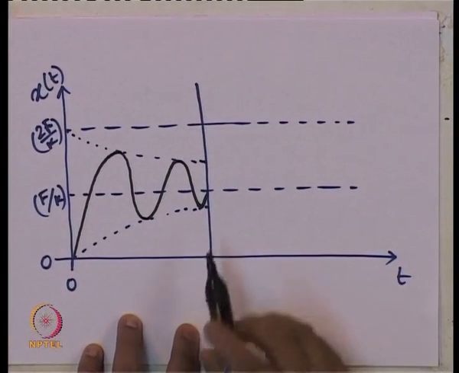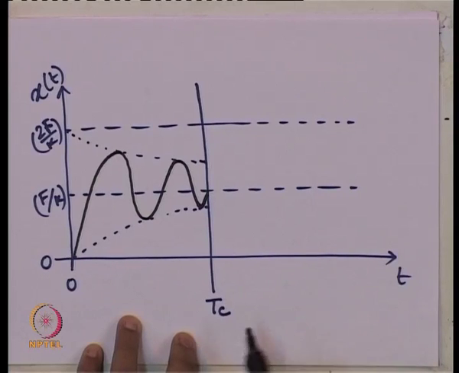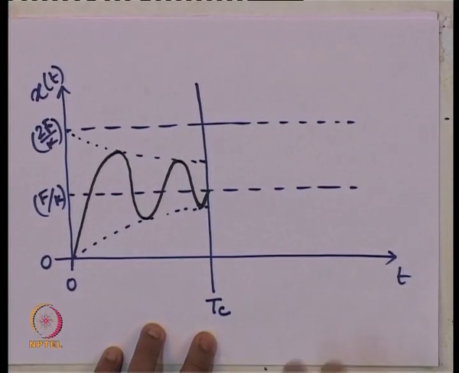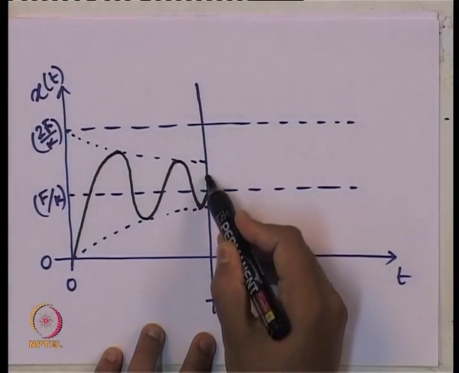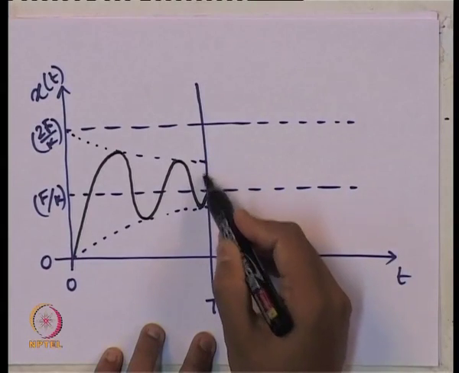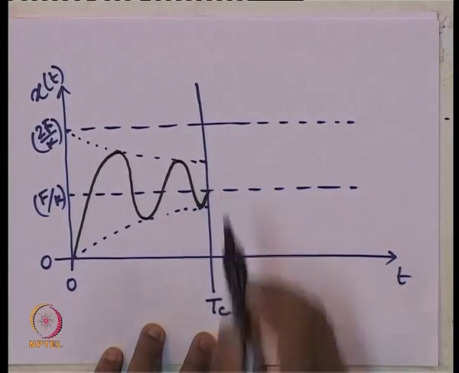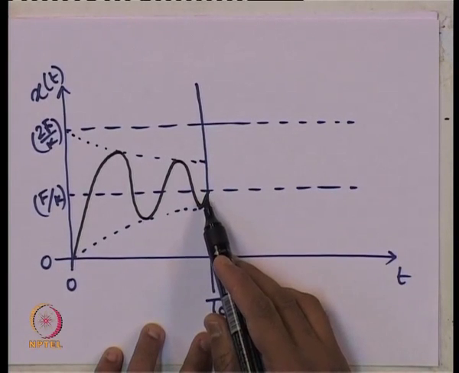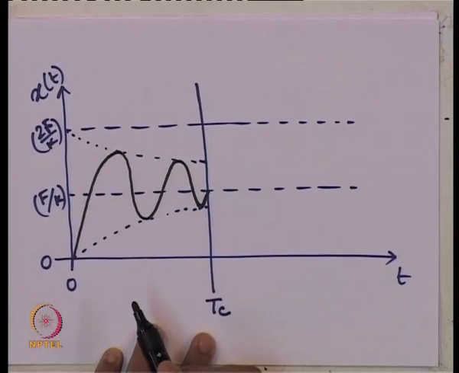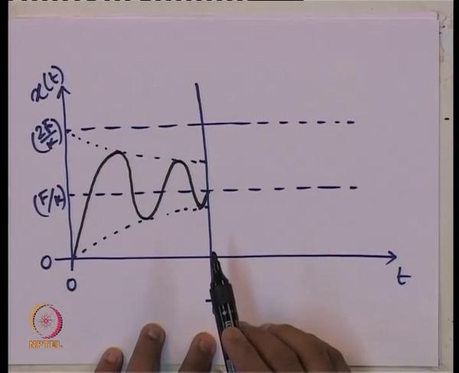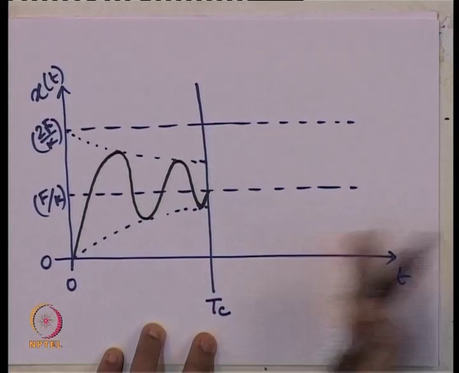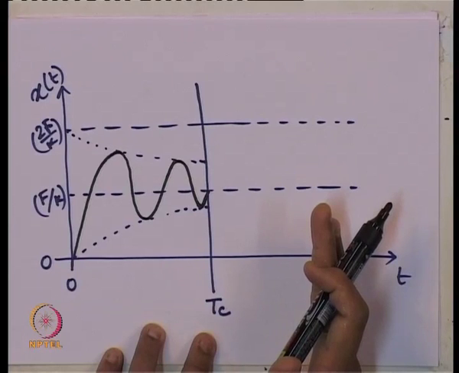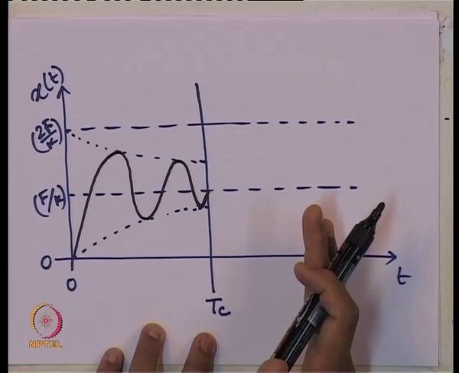So, the function will move like this. Now, what happens here? When it reaches T c at this point, we have some displacement. It can stop here, it can stop here, it can stop here within this range, right. I have stopped somewhere, for example, here. So, it is having this as initial displacement and whatever be the slope is initial velocity for this second part, that is beyond time t greater than T c. Now, how it should vibrate or oscillate?